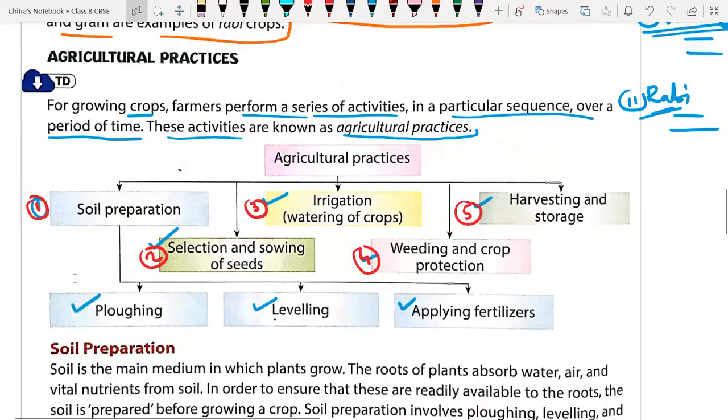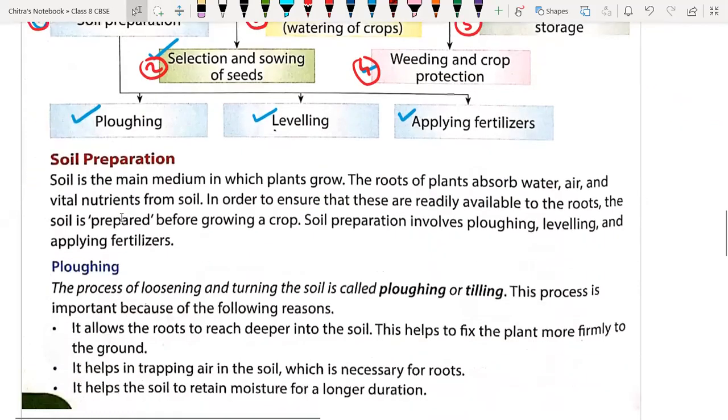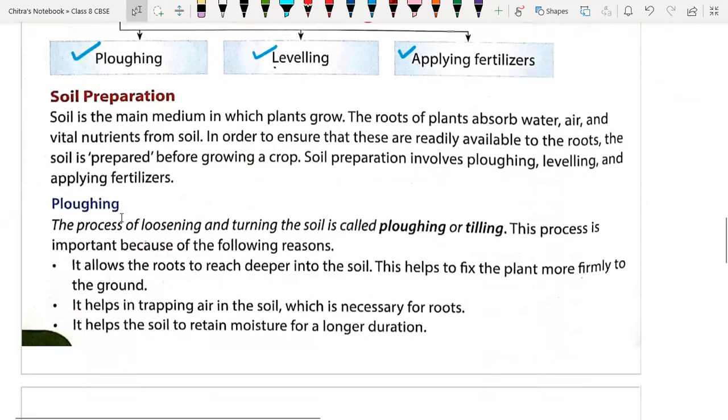So first soil preparation, second selection and sowing of seed, third we have irrigation, means watering of crop, then fourth we have weeding and crop protection, and last but not the least harvesting and storage. Plowing, leveling and applying fertilizers are nothing but the parts of soil preparation. So now we are going to understand soil preparation in detail. So what is soil preparation?